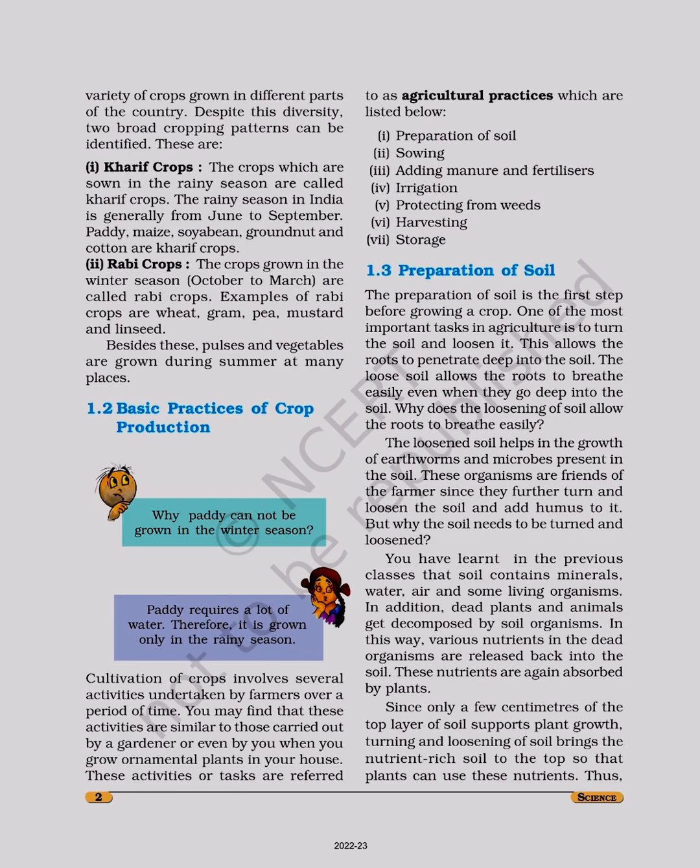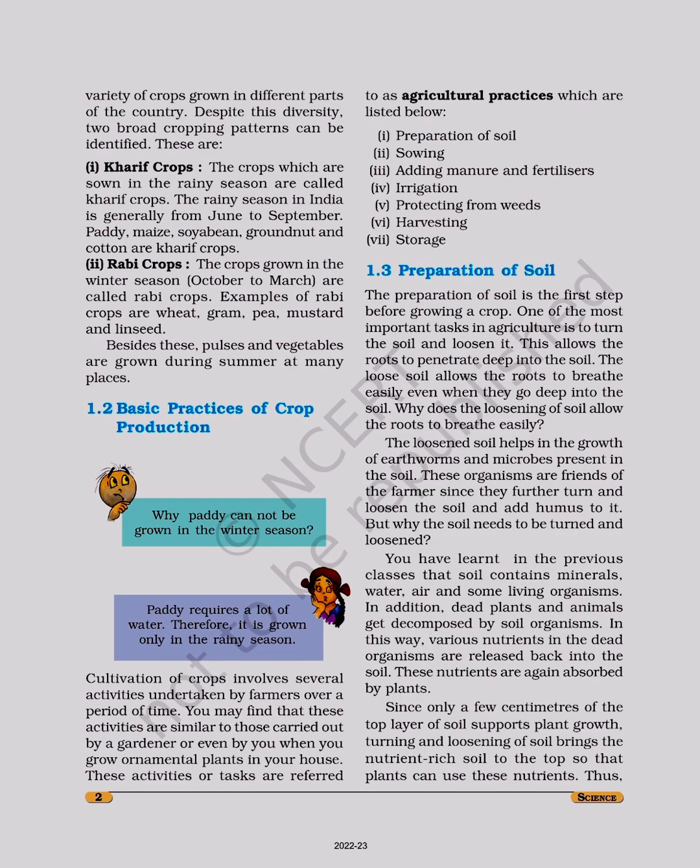1.3 Preparation of soil. The preparation of soil is the first step before growing a crop. One of the most important tasks in agriculture is to turn the soil and loosen it. This allows the roots to penetrate deep into the soil. The loose soil allows the roots to breathe easily, even when they go deep into the soil. Why does the loosening of soil allow the roots to breathe easily?